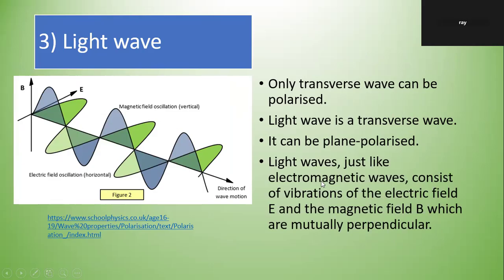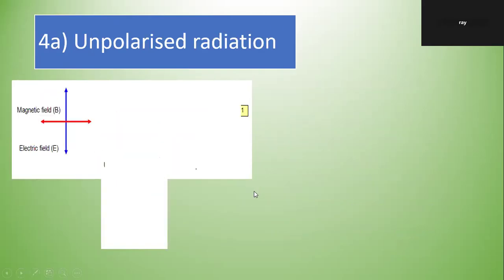Light waves such as electromagnetic wave consist of vibration of electric field. Electric field is, if you like, the green one, perpendicular to the magnetic field, which is vertical, this one is horizontal. Electric field and magnetic field are mutually perpendicular. They are perpendicular to each other and perpendicular to the direction of motion of the wave.